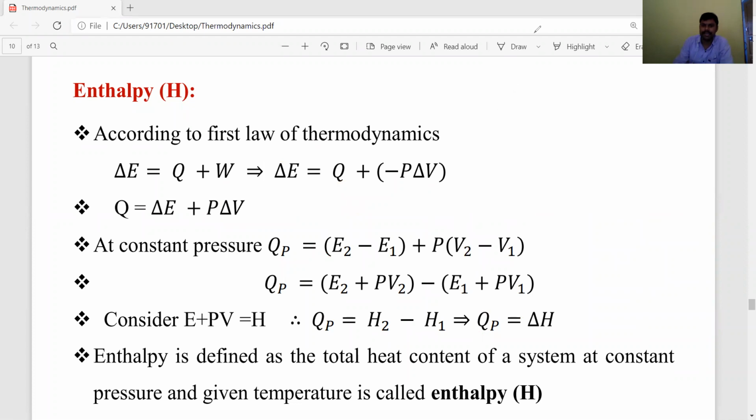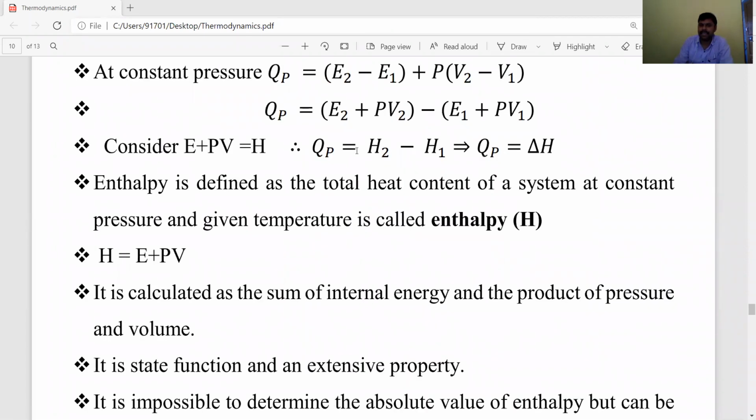Enthalpy is defined as the total heat content of the system, or the total amount of heat absorbed by the system at constant pressure and temperature, and H is equal to E plus PV. Another definition: we can also define H as the sum of the internal energy plus the product of pressure and volume, P into V.